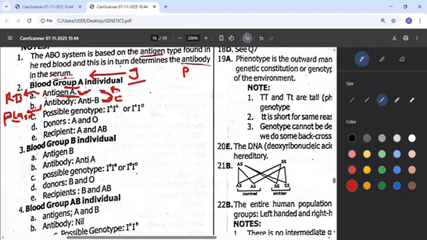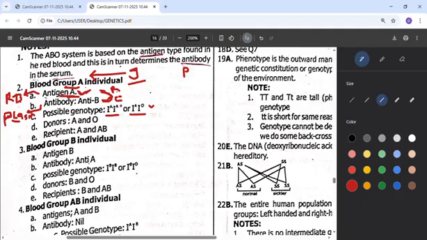Still looking at blood group A, the possible genotypes of blood group A are IAIA, that's dominant for A, or A and O. Why? Anybody that has blood group A has A and A, and may also have O, because O has no antigen.